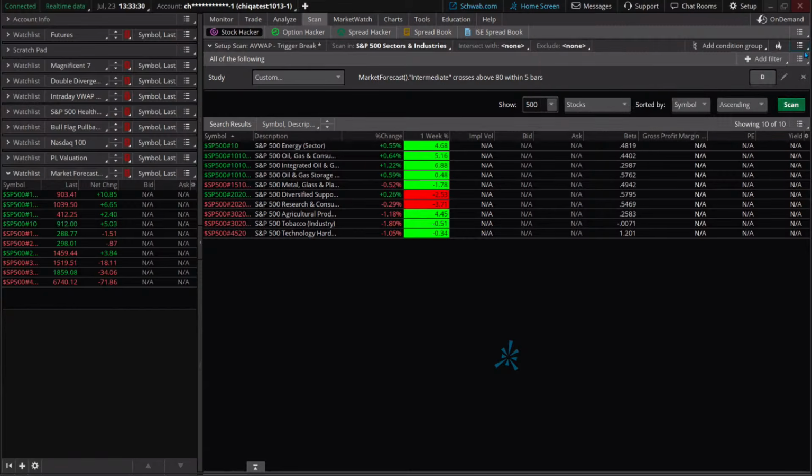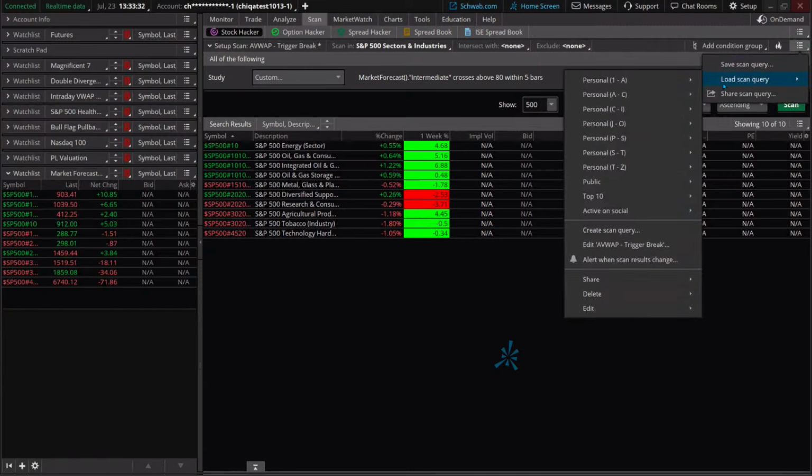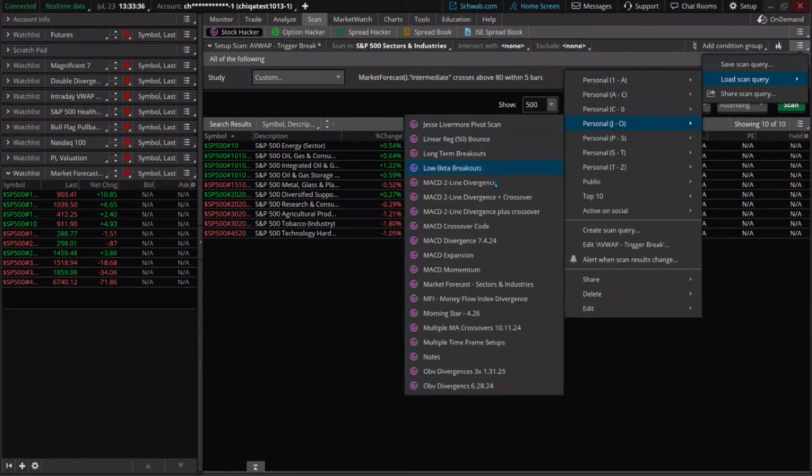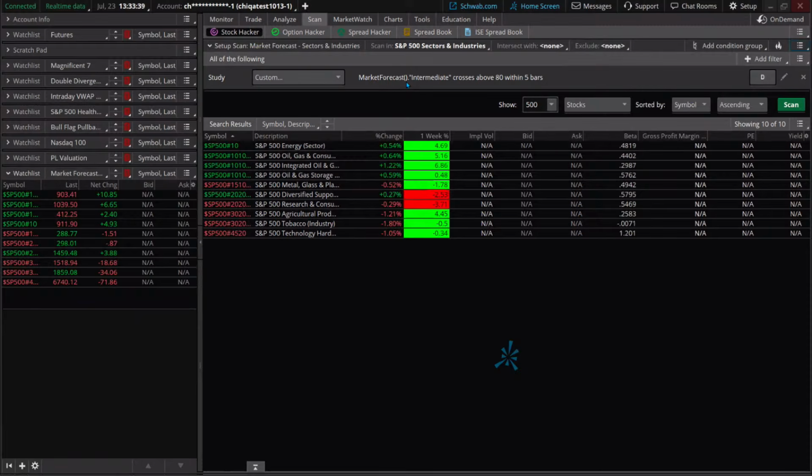That's not the one I had. Let me load it first. Market forecast, right in here. That was that. It's so simple. One we can all build right in Condition Wizard. Crosses above 80 within 5 bars. Just the key core intermediate term line right there.